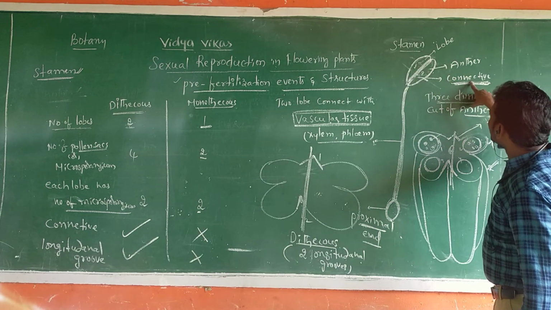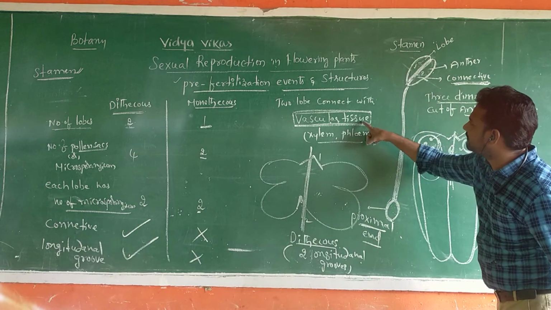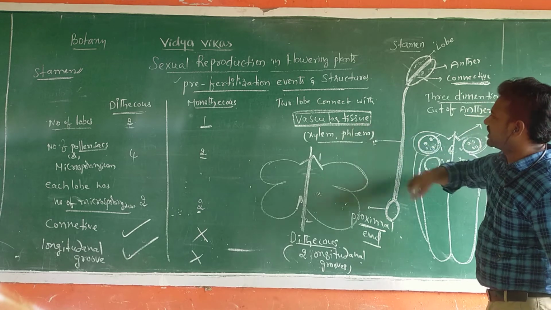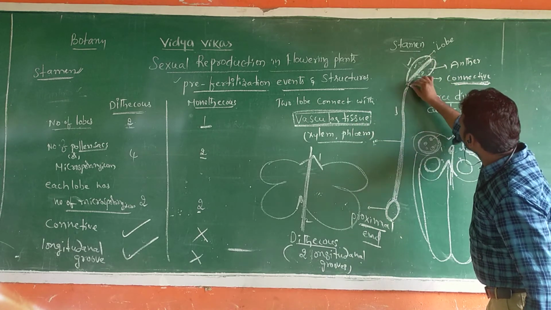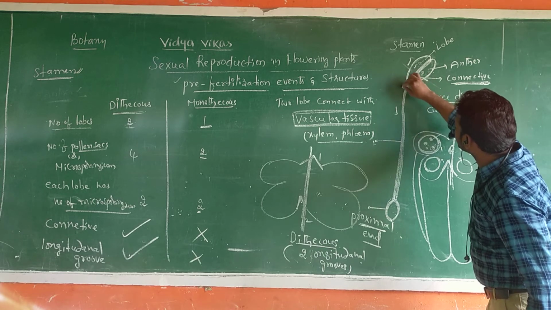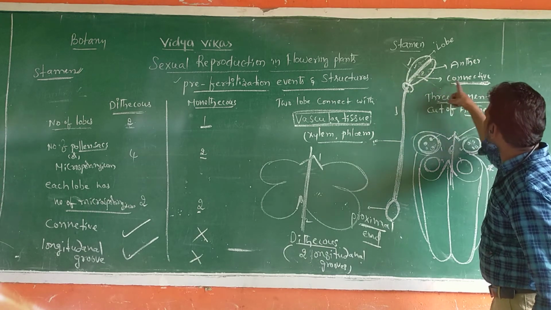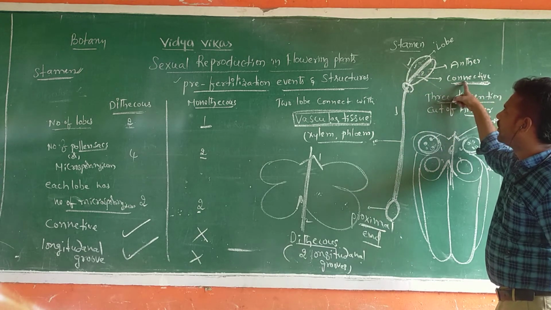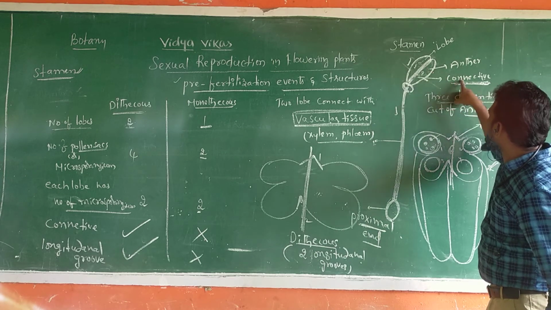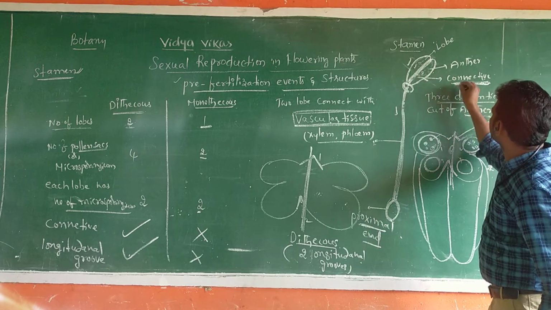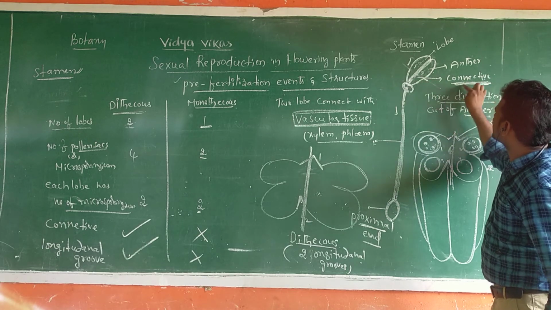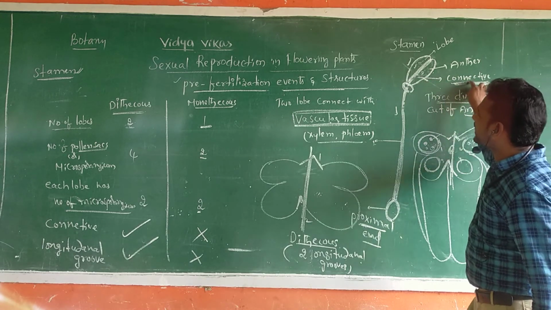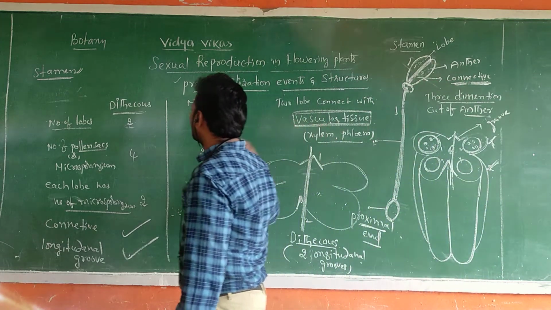So totally, you observed, once again I am saying, here two lobes are connected. This is called connective. Connective is made with the help of vascular tissue. Not only this is the anther, this is the filament. Both are connected at a point. This point is also known as connective. Anther and filament, both are connected, sir. This is called connective. This region where both join I call connective. Connective is made with the help of vascular tissue.